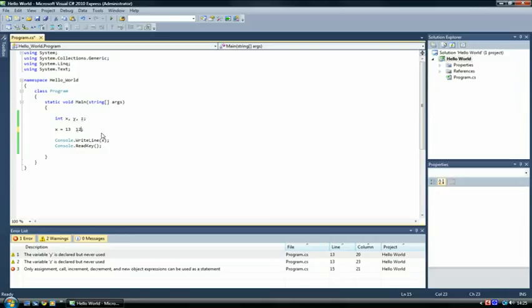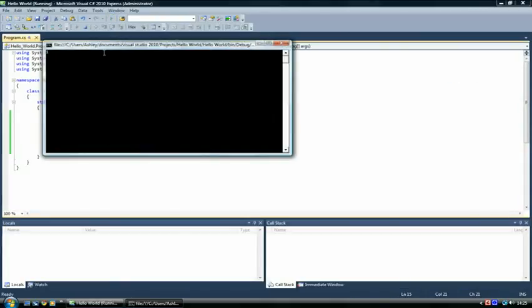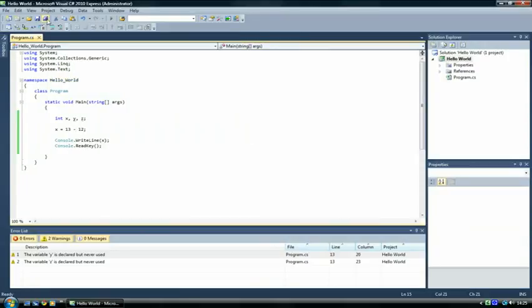So let's actually change these around. 13 minus 12. Okay. Run this, and there we have 1. Amazing. So yeah, the operator for subtracting is a minus sign. So multiplying then.